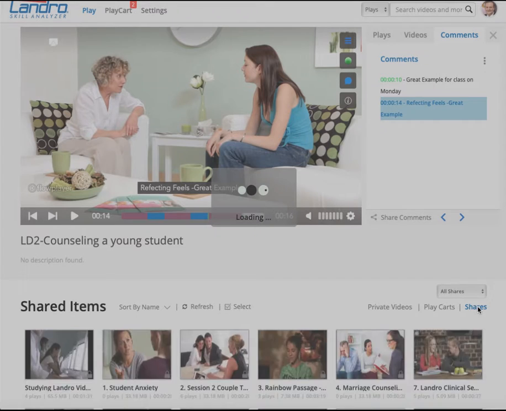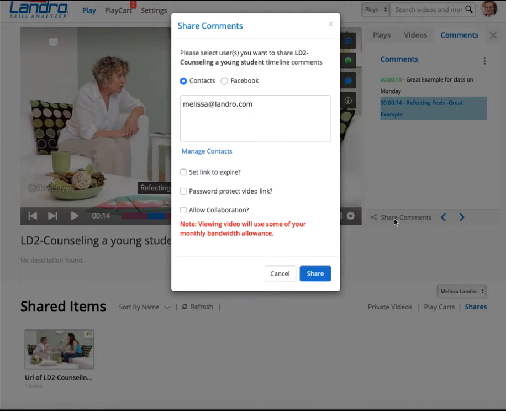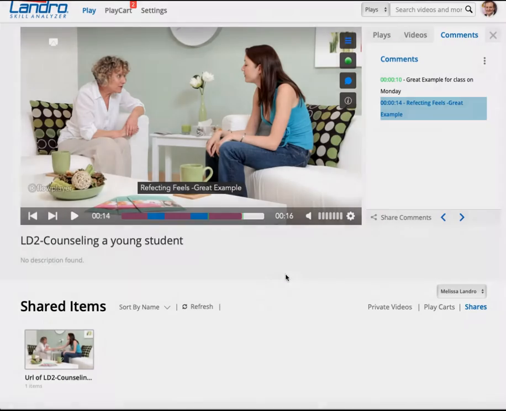So see, as I go to these share folders, everybody who sends me an email will have a folder that's created automatically for them. So you don't have to worry about where they are. They'll be in the student folder, but if you click on the link, it will take you right to that spot, so you don't have to search for anything. The key to Landro is we don't want you to do anything if we already know what you need. And so finding things like emails and things like that is not necessary because we know exactly what you need to do. So when I share that, you'll see Melissa's name goes right into that. And if you need further collaboration, just mark it collaborate. And that is all there is to commenting.